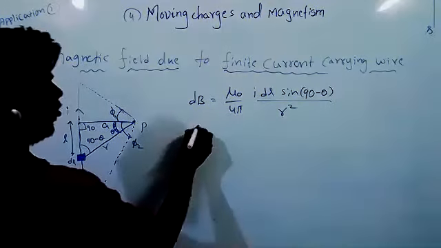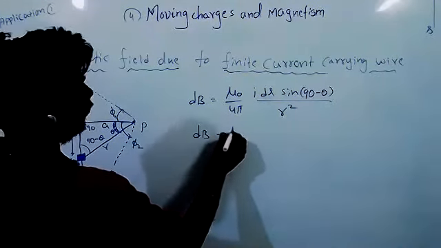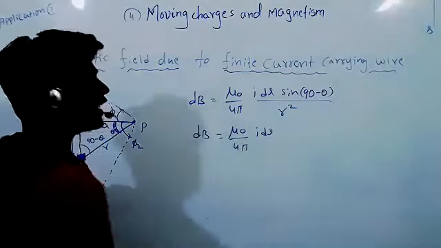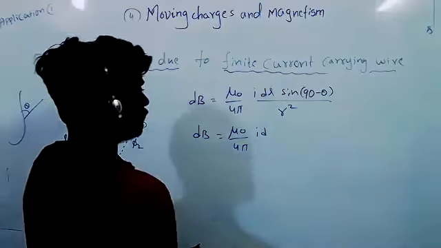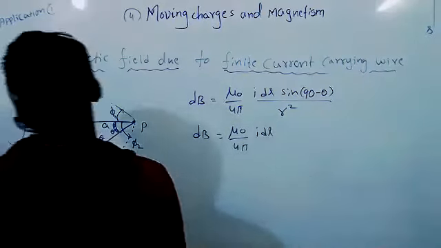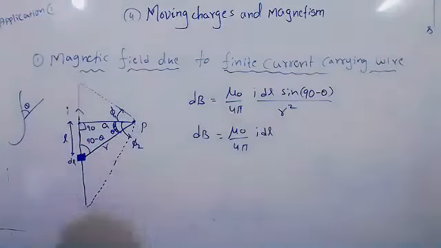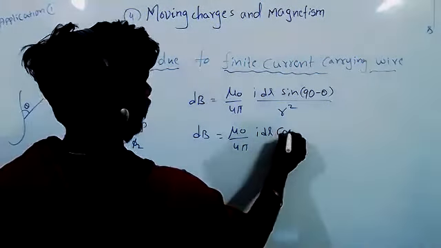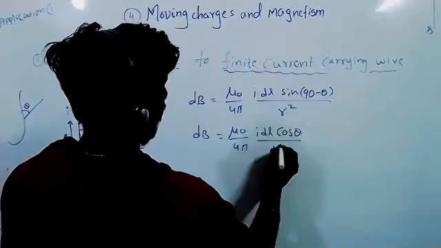Okay, so dB equal to mu naught by 4 pi, I dl sin 90 minus theta. Anybody? Sin 90 minus theta? Cos theta. Cos theta by r square.